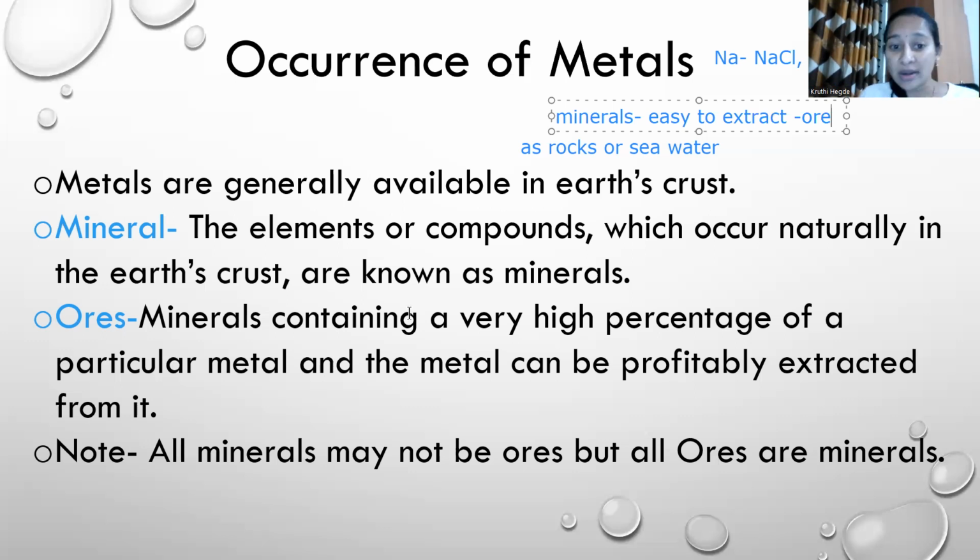So ores are minerals containing a very high percentage of a particular metal, and the metal can be profitably extracted from it. I can extract Na from NaCl, NaNO3, Na2O, all three minerals. But NaCl is quite profitable to get Na from. As NaCl is quite profitable, we can consider NaCl as the ore of sodium. Hope you understood the concept.